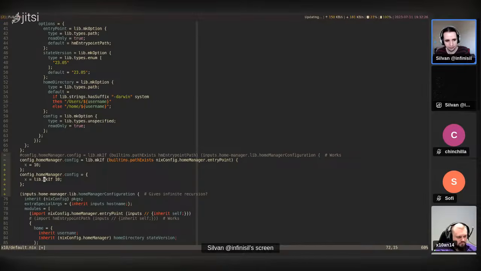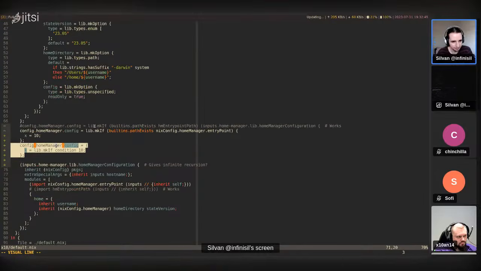And that's the purpose of the mkIf: it allows things to be more lazy than needed. Usually it would give infinite recursion, but mkIf should make this more lazy.